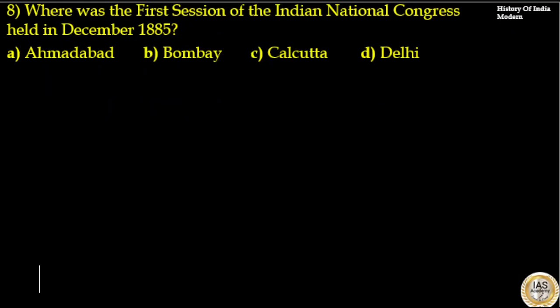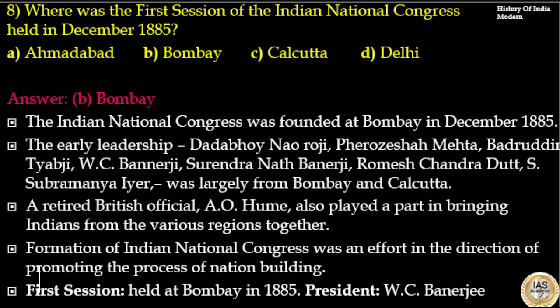Where was the first session of the Indian National Congress held in December 1885? Options are Ahmedabad, Bombay, Calcutta, Delhi. Here the answer to this question is option B, Bombay. The Indian National Congress was founded at Bombay in December 1885. The early leadership, that is Dadabhai Naoroji, Firoz Shah Mehta, Badruddin Tyabji, W.C. Banerjee, Surendranath Banerjee, Ramesh Chandra Dutt, S. Subramania Iyer, was largely from Bombay and Calcutta.